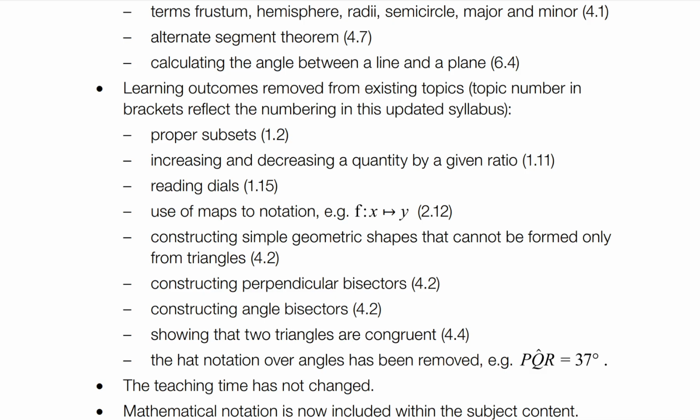Now, proper subsets and subsets normally are different, but right now, in today's syllabus, they are the same thing. We will only have the C with the equal sign under it, the C dash thingy, to